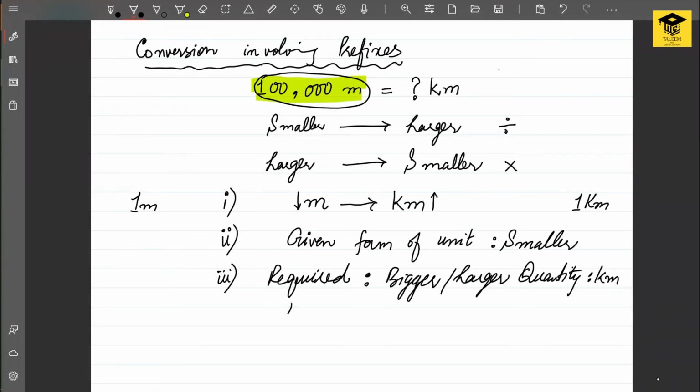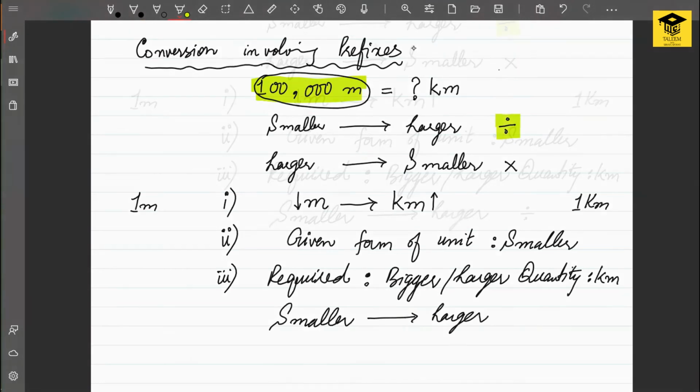And now you can decide that in this case, we are provided with a smaller quantity and we are required to find the larger quantity. So we are going to use division in this case, because the rule says when you are given a smaller quantity and you need to find the larger quantity, you need to divide.